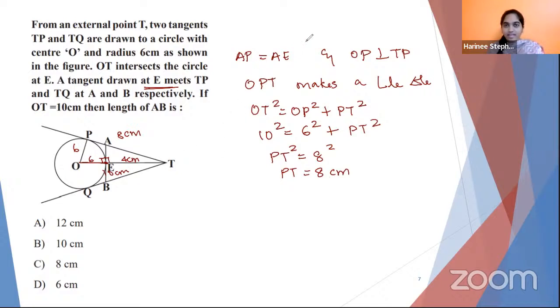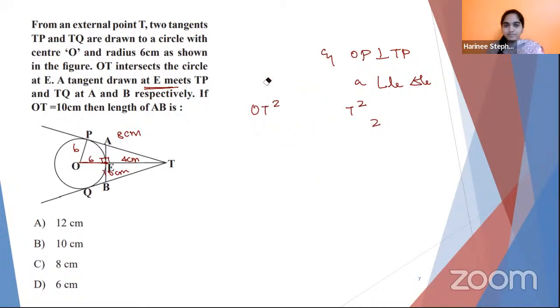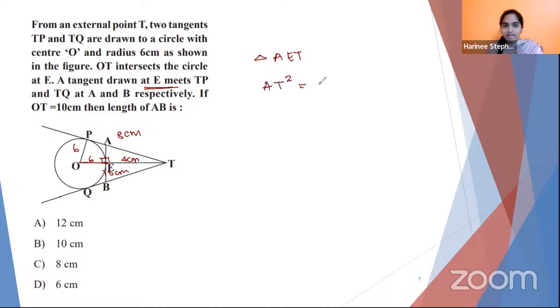Let us try to find AE. In triangle AET, which is a right angle triangle, again I can use Pythagoras theorem. AT square is equal to AE square plus ET square.